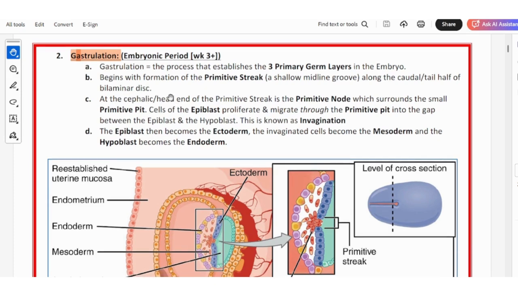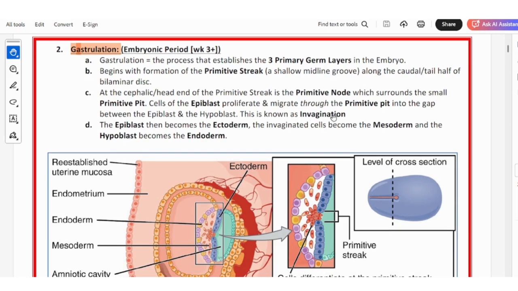At the caudal end, the tail end, we are seeing the primitive streak. At the cephalic end of the primitive streak is the primitive node, which surrounds a small primitive pit. Now the cells of the epiblast proliferate and migrate through the primitive pit into the gap between the epiblast and hypoblast.